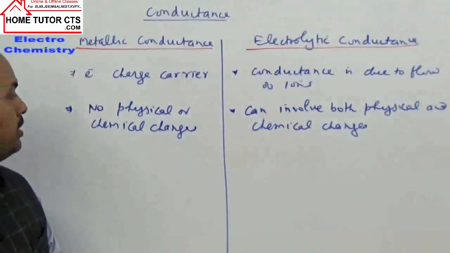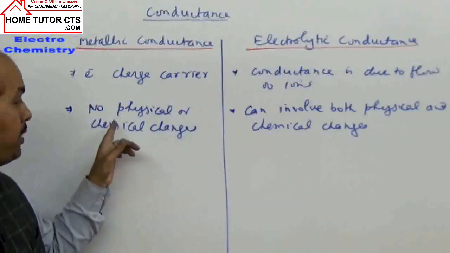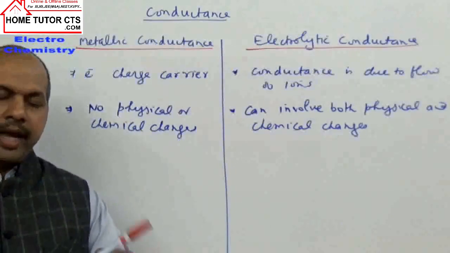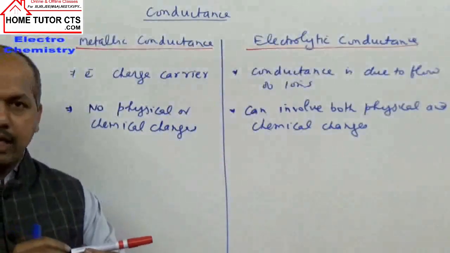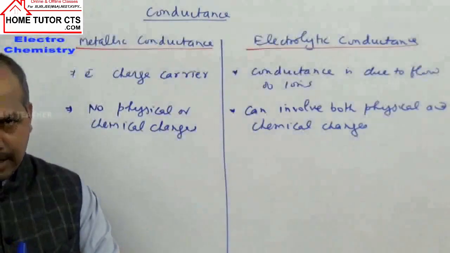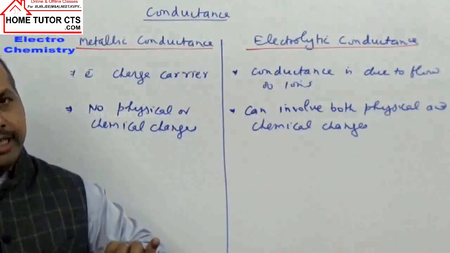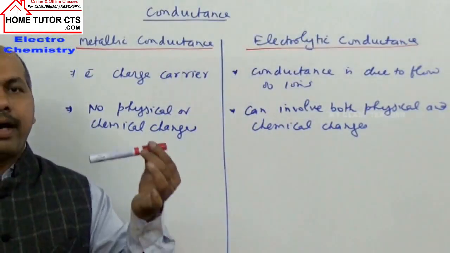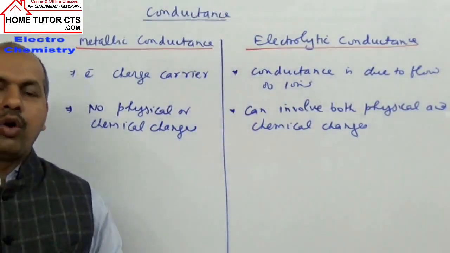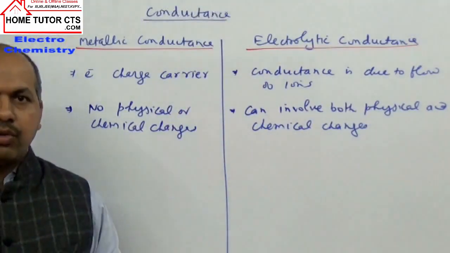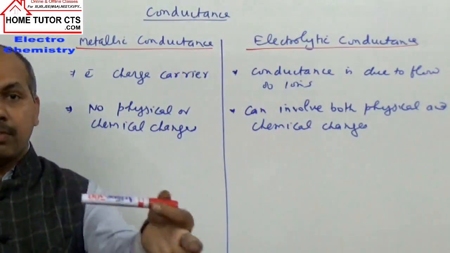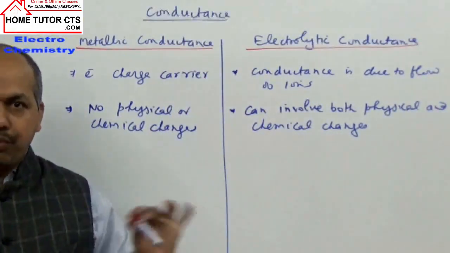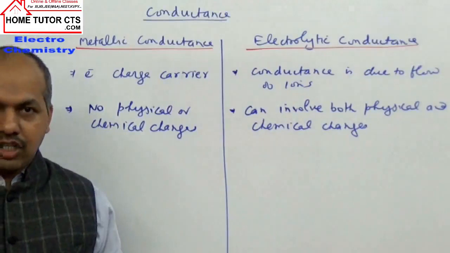What happens in metallic conductance? In metallic conductance, there is no physical or chemical change. Suppose this marker is made of metal, the entire piece made of solid metal. We pass current for some time. From one side current enters, and from the second side current goes out. For 5 minutes, 10 minutes, 20 minutes, or even several hours, current can keep on flowing. What happens? Nothing will happen. A metal wire made of one metal will remain the same metal. It is not vaporizing, it is not melting, no physical change, no oxidation reduction reaction takes place.